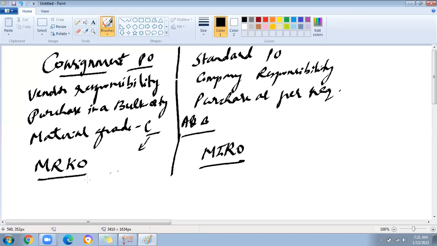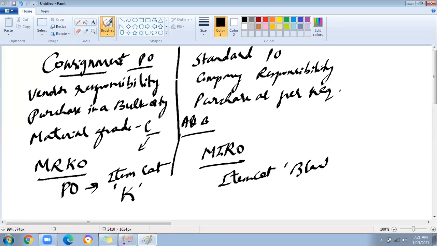And in PO creation, what is the major difference? In the consignment PO we use item category K, and in standard PO the item category is blank. Also, the price we maintain as 0, means blank, at PO level, but in standard PO we maintain the price. The next question is from where the price will be fetched while settling the MRKO. The price will be fetched from the info record.